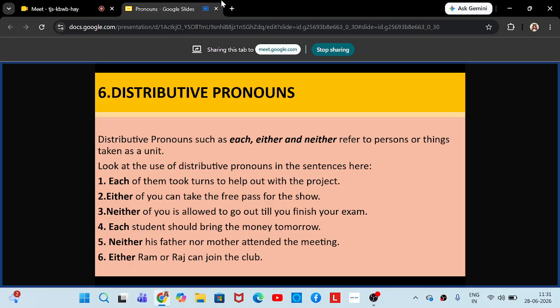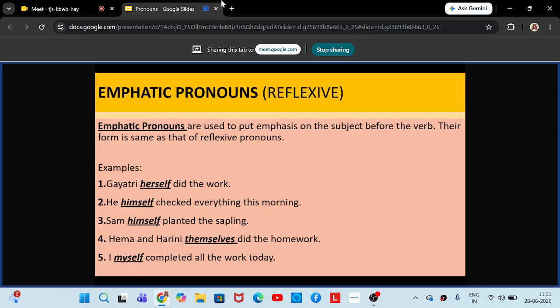Ma'am, do we need to put by before the reflexive pronouns? By before reflexive, not needed. So Gayatri did the work herself. That is enough. Yes, ma'am. By is not necessary, but sometimes we can also see, for example, if I take the fourth example, Hema and Harini did the homework by themselves. அப்படியும் எழுதி versions பார்த்திருக்கு, but by is not compulsory. Okay, ma'am. Thank you.